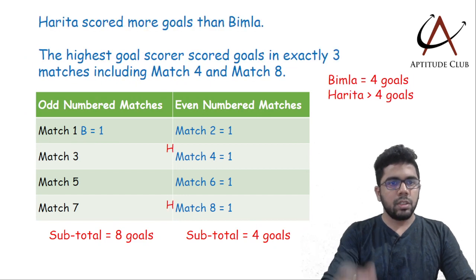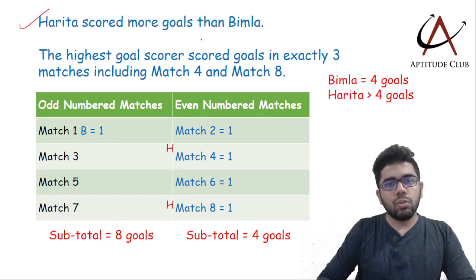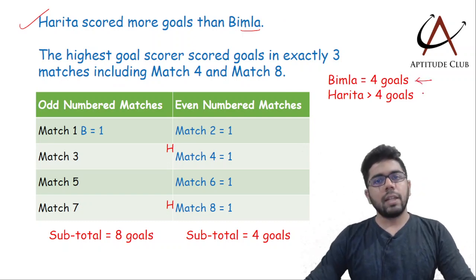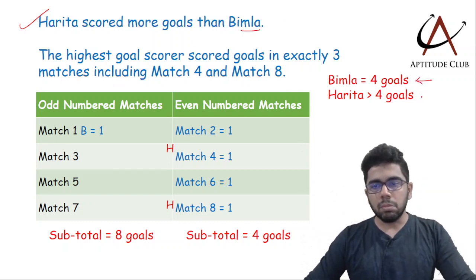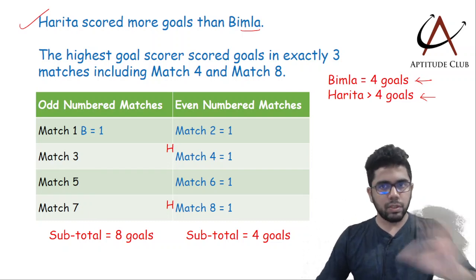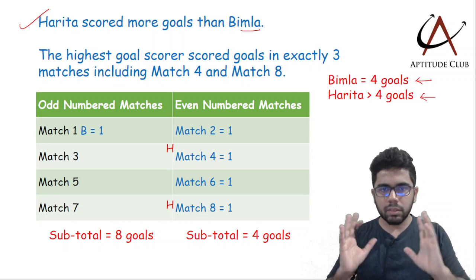Okay. Then let us see this. Harita scored more goals than Bimla. Now think about this. Bimla has 4 goals and Harita has scored more goals than Bimla. So Harita is greater than 4. Maybe 5, maybe 6, we don't know. We'll figure it out later, but definitely greater than 4.